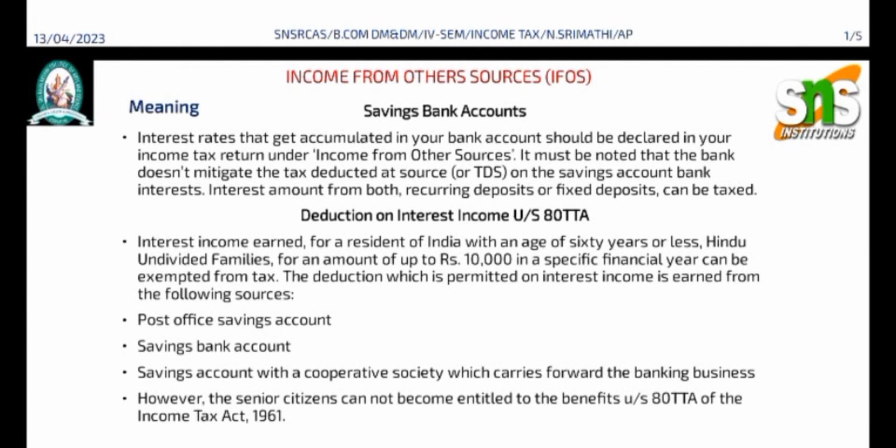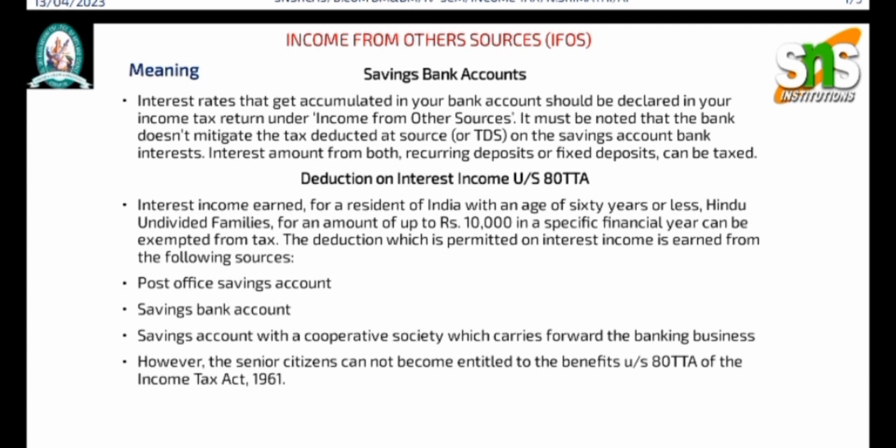Deduction on interest income under Section 80TTA. Interest income earned by a resident of India aged 60 years or less, or Hindu undivided families, up to an amount of rupees 10,000 in a specific financial year can be exempted from tax.